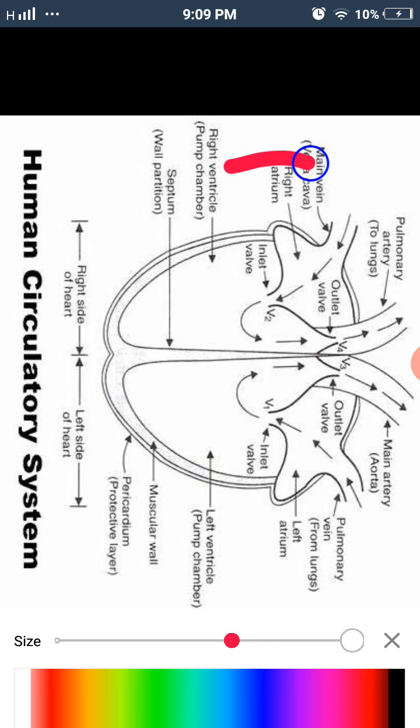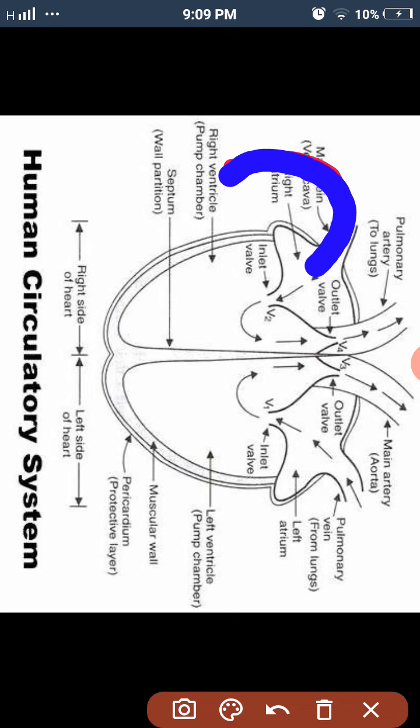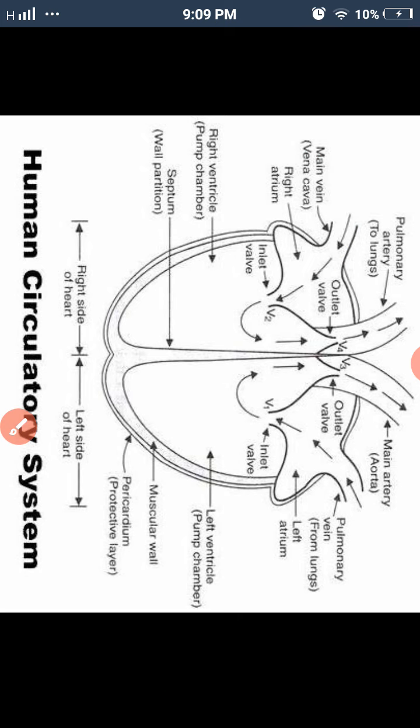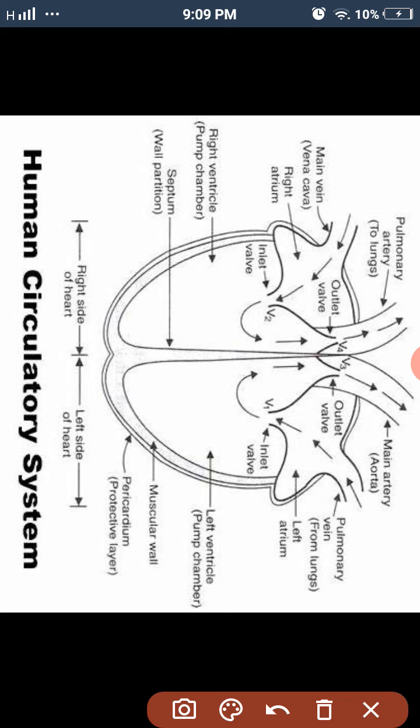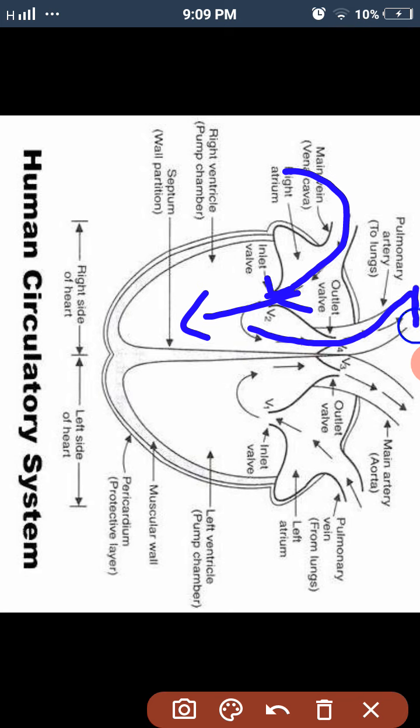So the impure blood enters into the right atrium and then the right ventricle, and from the right ventricle it goes to the lungs for purification.